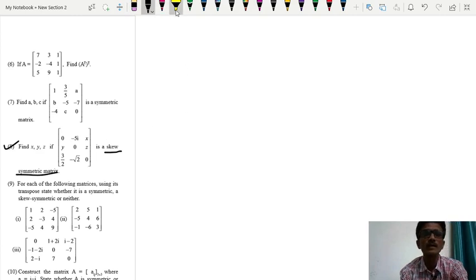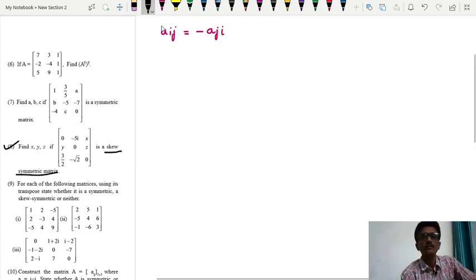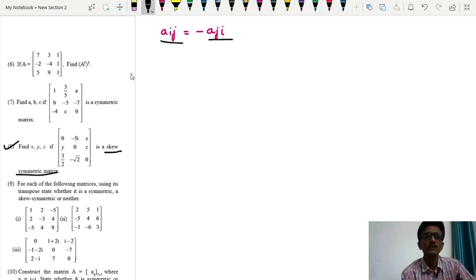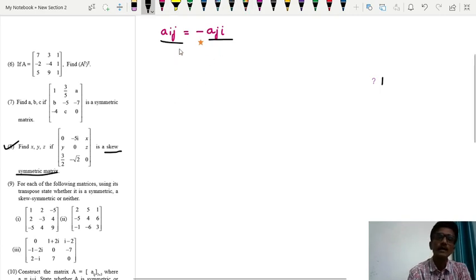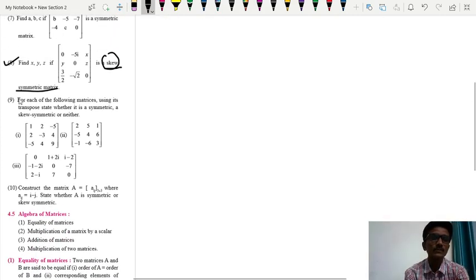So in a skew symmetric matrix we have Aij is equal to minus of Aji. That means Aij is equal to minus of Aji in case of a skew symmetric matrix. So in a skew symmetric matrix, see this matrix, of course the diagonal elements will be 0.